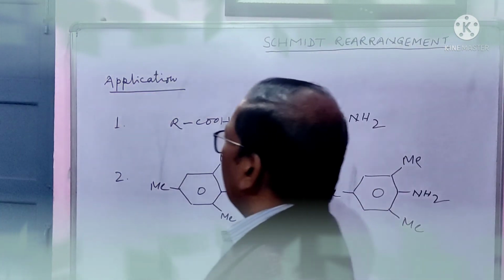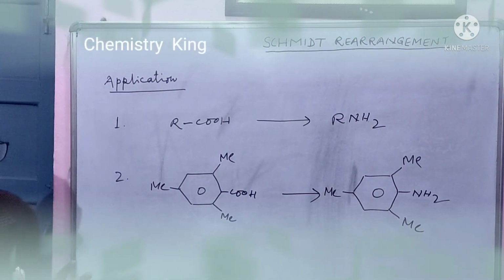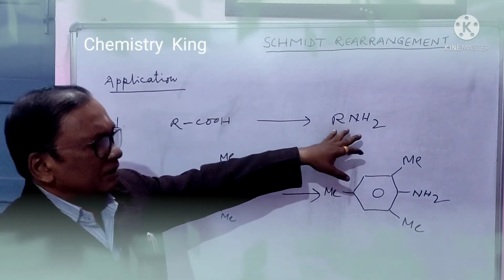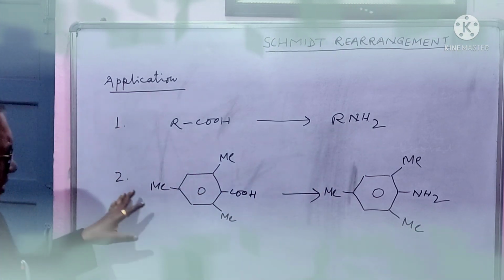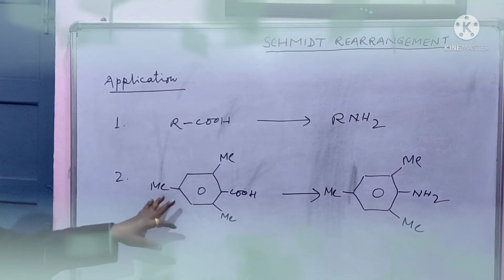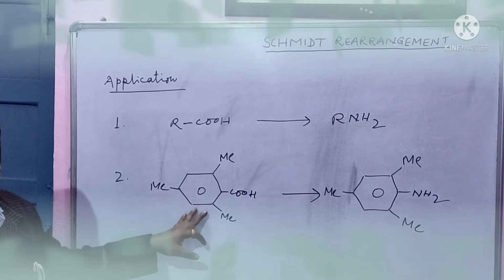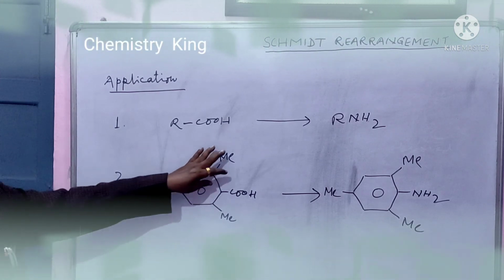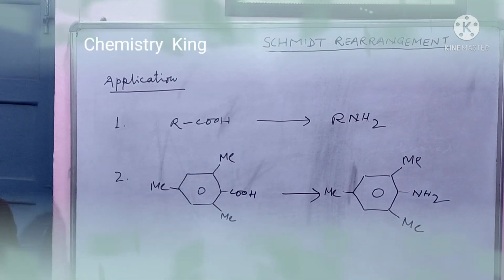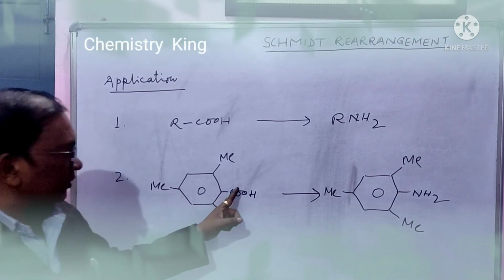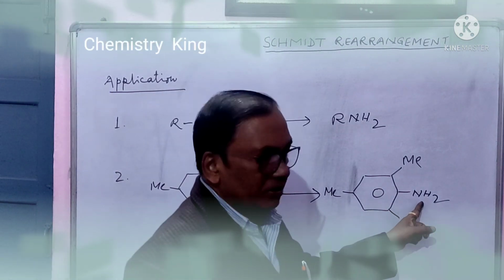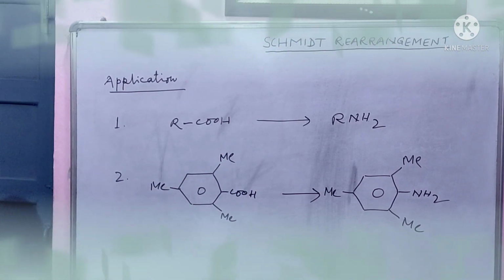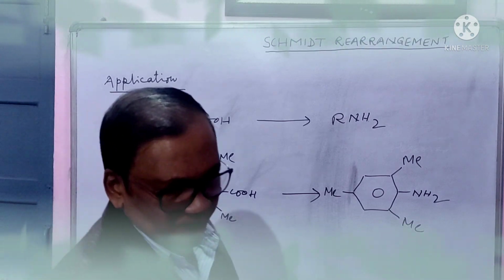Now at the end we will see applications. First, carboxylic acid will give primary amine. Second is very much interesting. If you have a carboxylic acid in this fashion, meaning steric hindrance is here, even then this carboxylic group will convert into amine, meaning steric hindrance doesn't matter here.